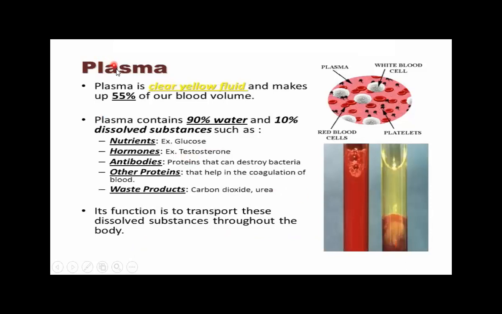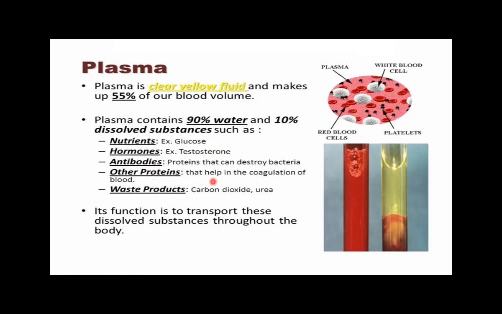Now, the plasma is a clear yellow fluid and makes up 55% of our blood volume. And plasma contains 90% water and 10% dissolved substances such as the nutrients, for example, glucose, the hormones, for example, testosterone, and antibodies, which are the protein that can destroy the bacteria. These antibodies are secreted by the specific white blood cells called the B lymphocytes.